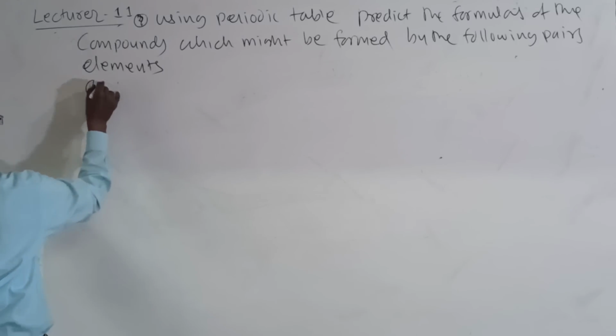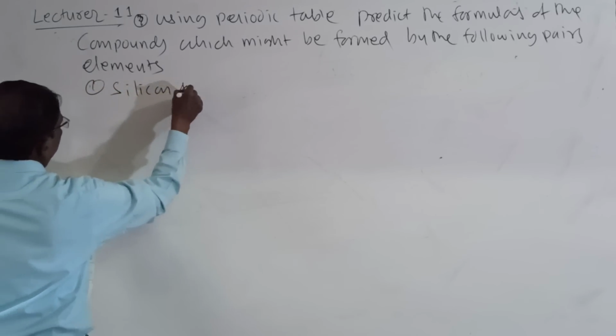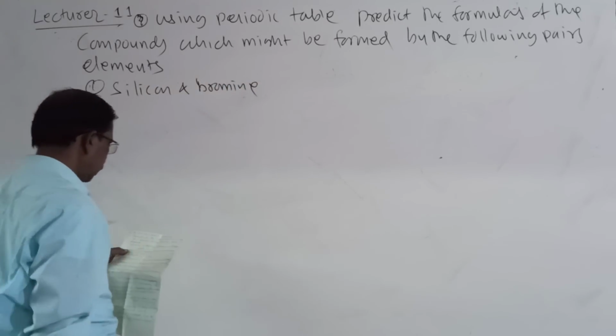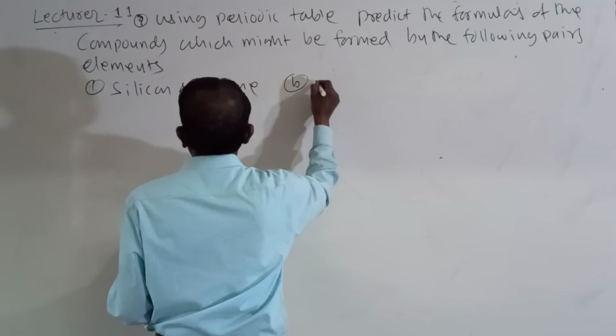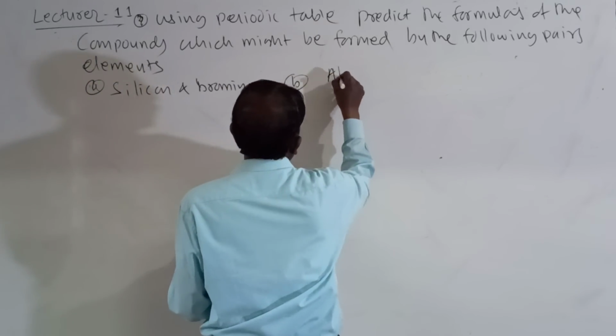Number 1, silicon and bromine. Second one, aluminum and sulfur.